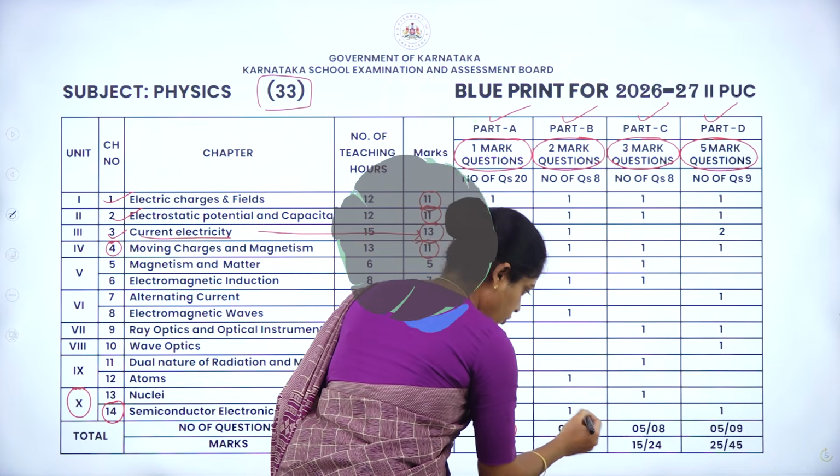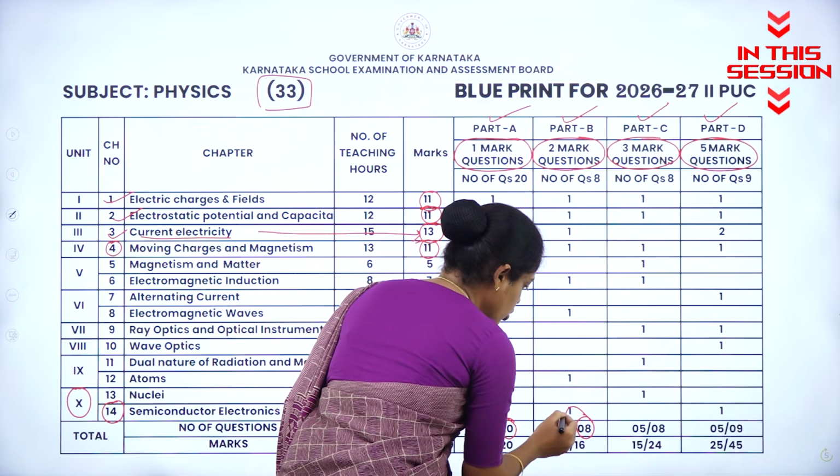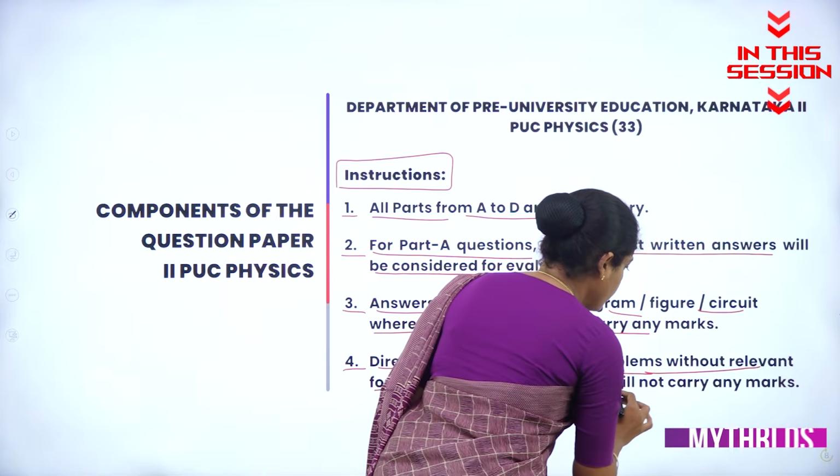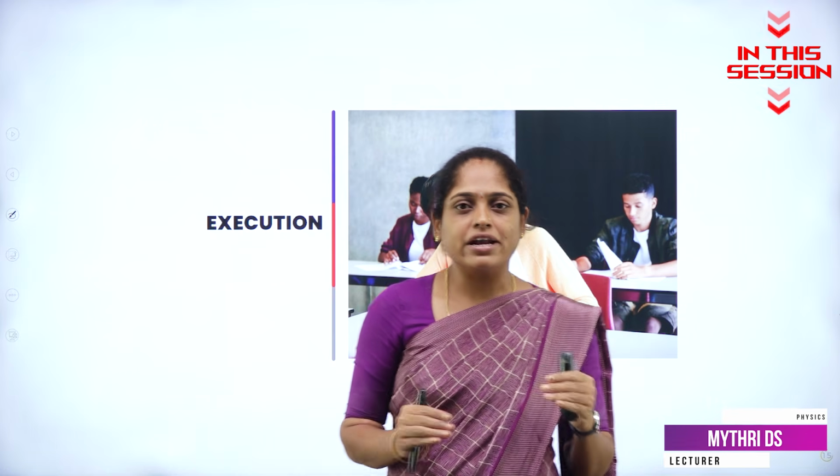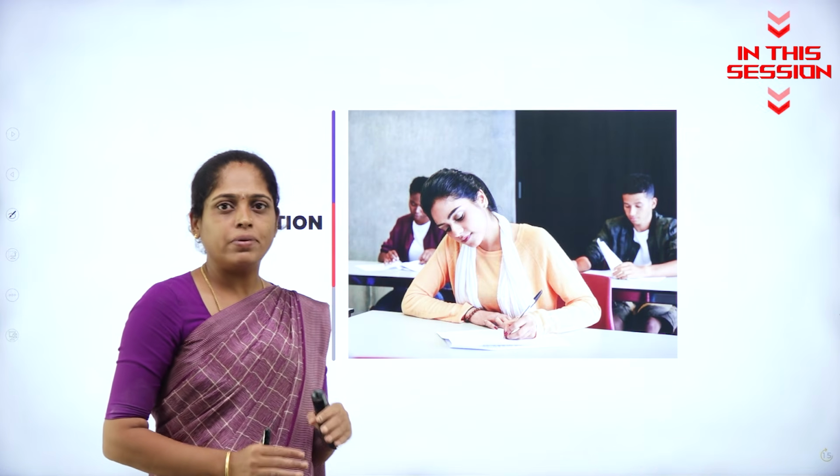You have 8 questions, out of which you have to attempt 5. If not, they will not carry any marks. These are the 4 instructions. Now you know about the question paper pattern, blueprint, practical paper, everything.